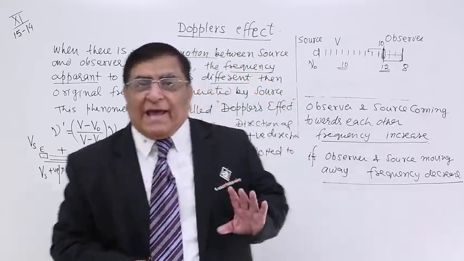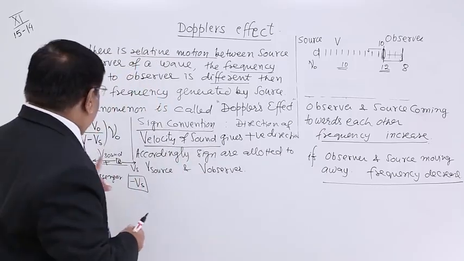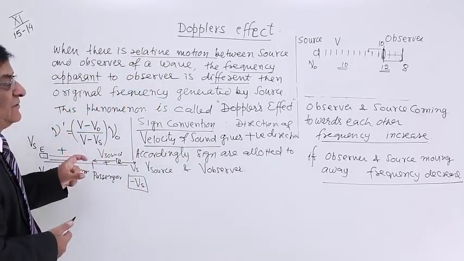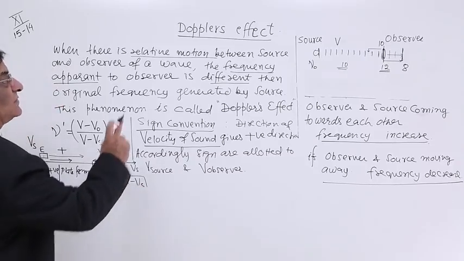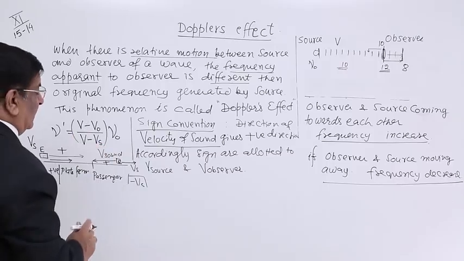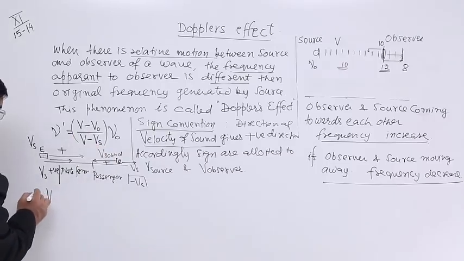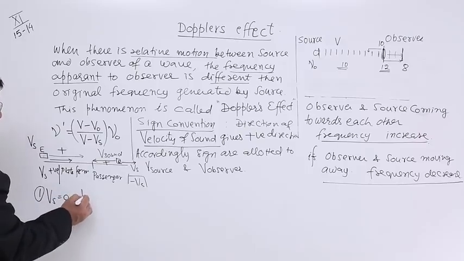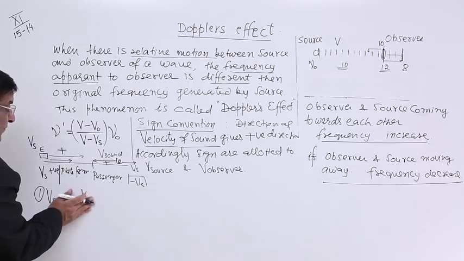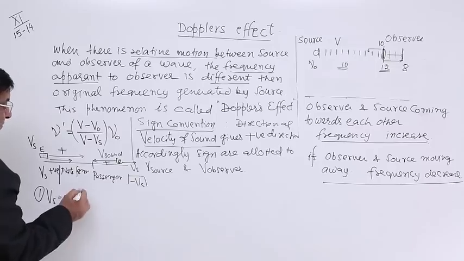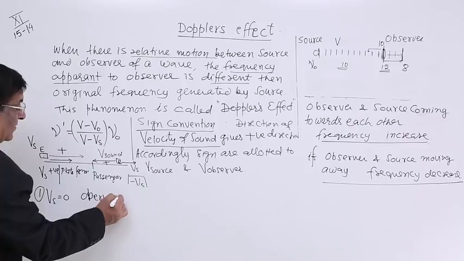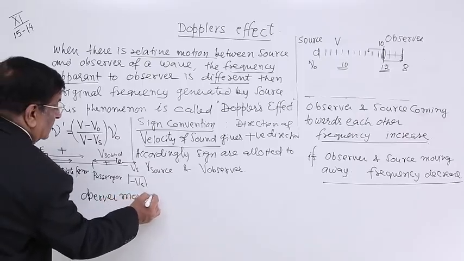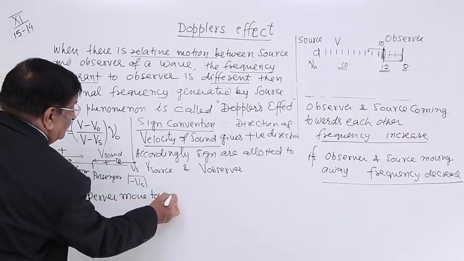Now this can have various different situations. For example, suppose the source is not moving, only the observer is moving. The velocity of source is 0 and the observer is moving towards the source.